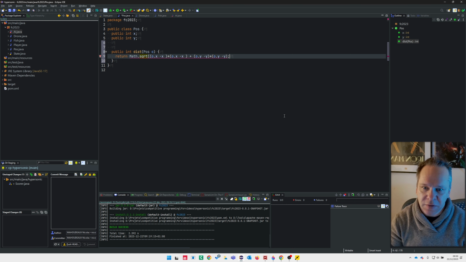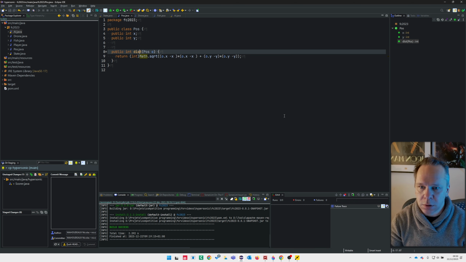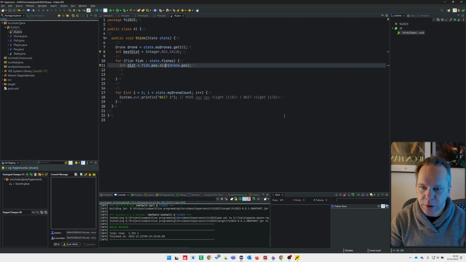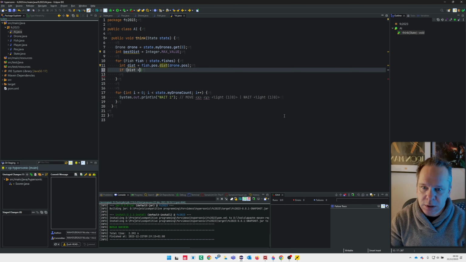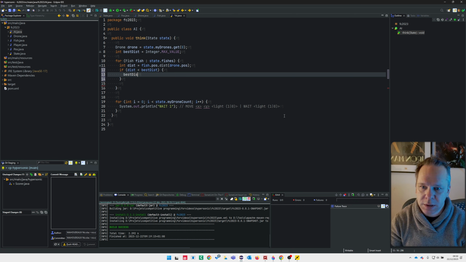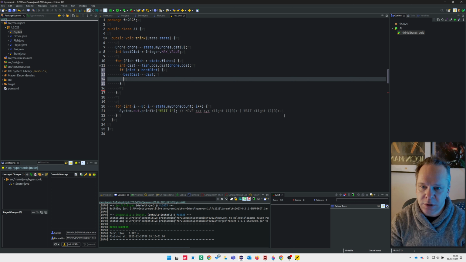Okay, I don't need the square root to check the distances, but I will take it anyway. I don't have a perf problem for now. So I get the dist. If dist is lower than our best dist, then best dist is our dist.